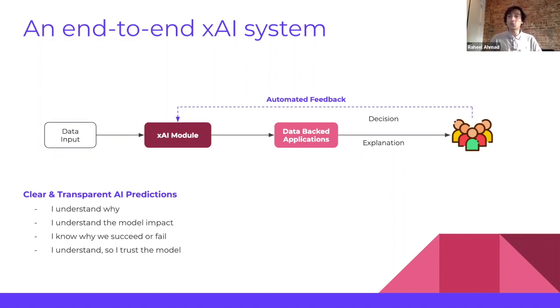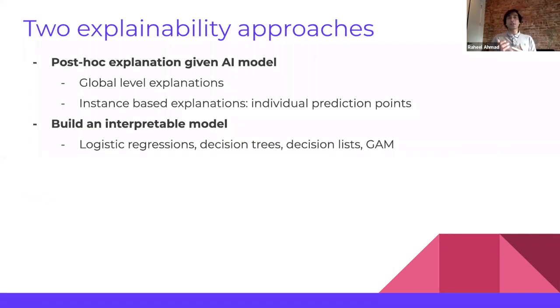In the end, you should understand the why behind the model, impact of the model, where the model fails, and recommendations to follow. So currently there are two explainability approaches. The post-hoc explanation given an AI model, and you can have a global level explanation, and you can have an instance-based explanation, which means that you're explaining individual predictions. The second is you build an interpretable model, like logistic regression, decision trees, decision list. But we'll be focusing on the post-hoc explanation because they're much more advanced and much more versatile.